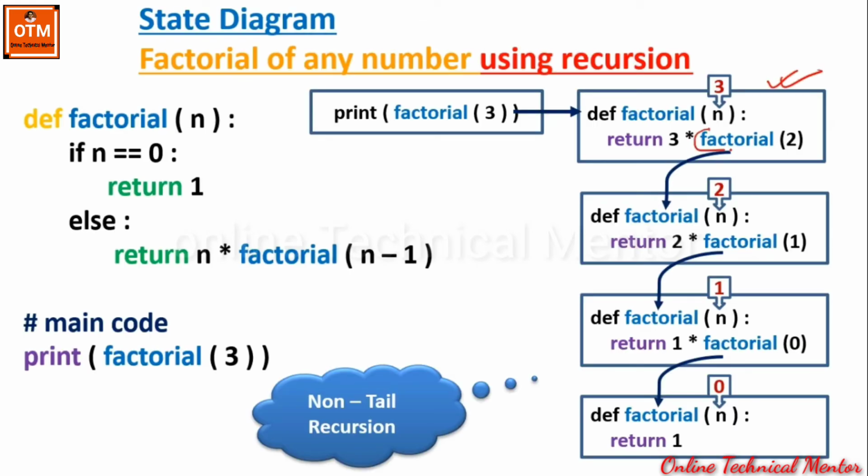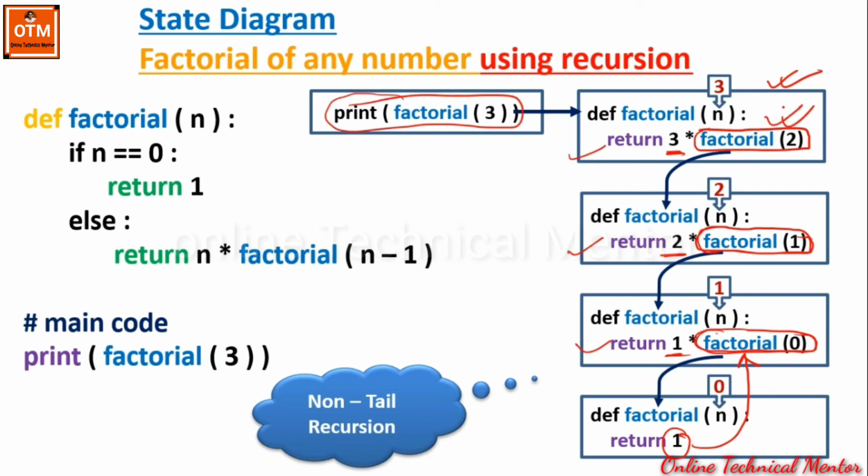This recursive call is not the last thing in the function. So when this factorial two receives the result, it will then be multiplied with 3. So in each and every state there is pending work, and the recursive call is not the last thing to do. In each state, after getting the value for the corresponding factorial function, we have to multiply that with the respective value of n in each state. So when the program is backtracking, it is performing the pending work. That means it has more things to do. And this way, at the beginning of the recursion, we are getting the result.